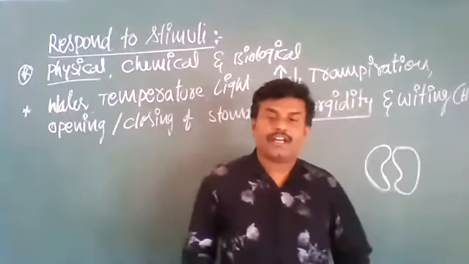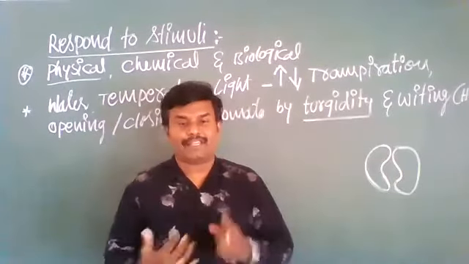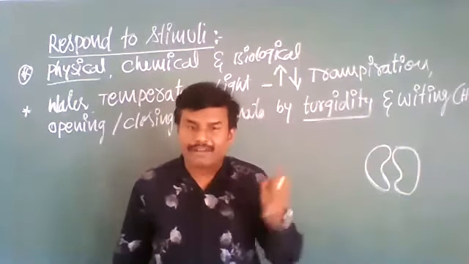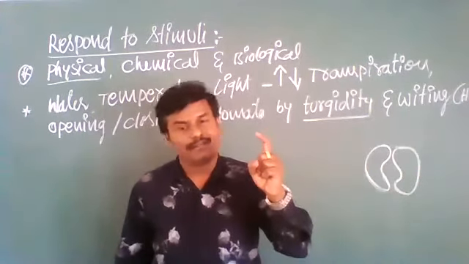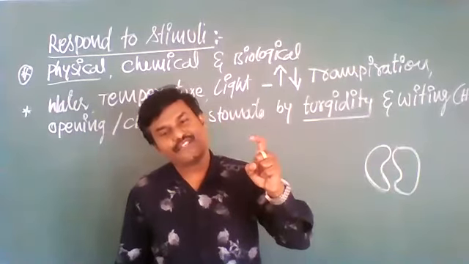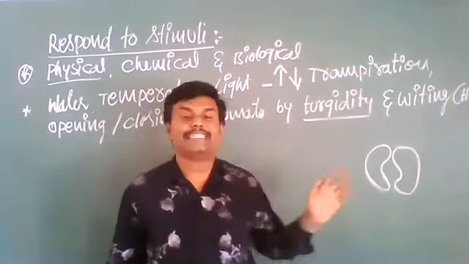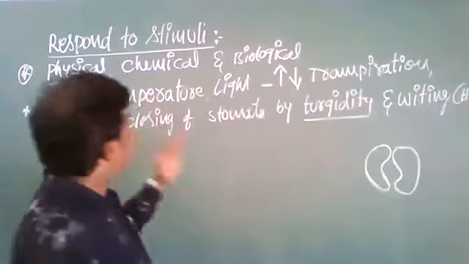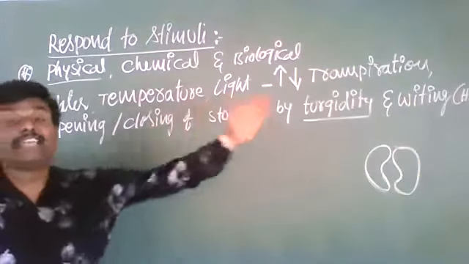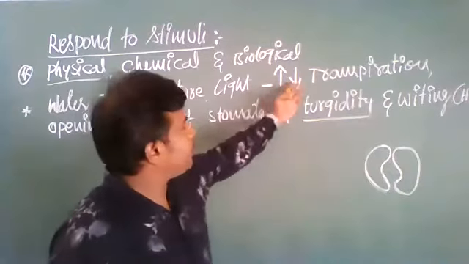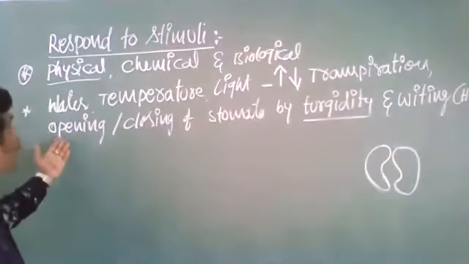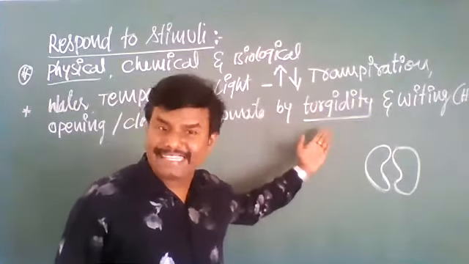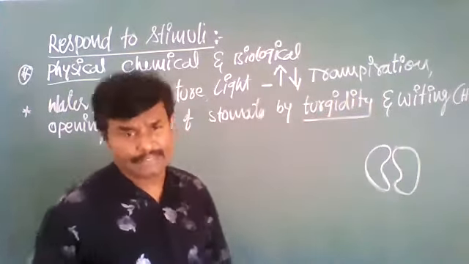If sufficient water is available, the stem becomes straight. If water is not available, the stem bends and the leaf surface bends. In this way, plants respond to environmental factors in a variety of ways: by increasing or decreasing transpiration, opening or closing of stomata by turgidity, swelling, and wilting.